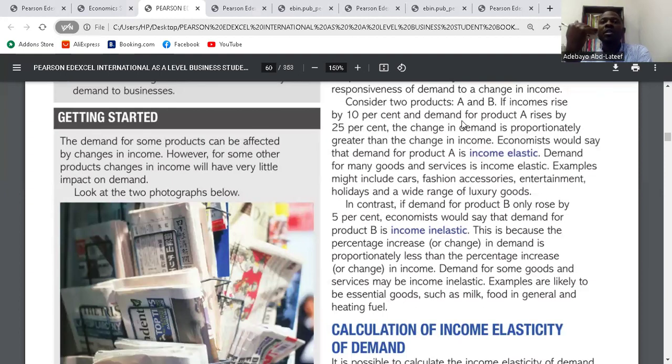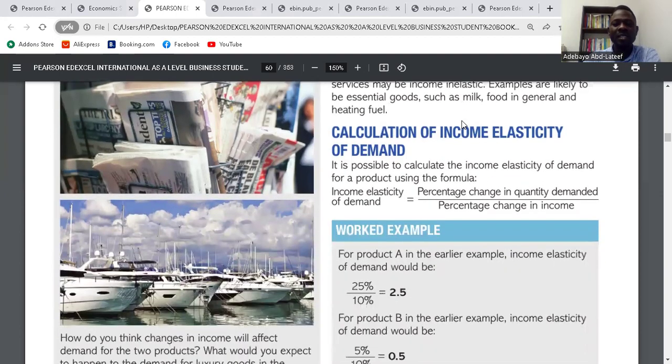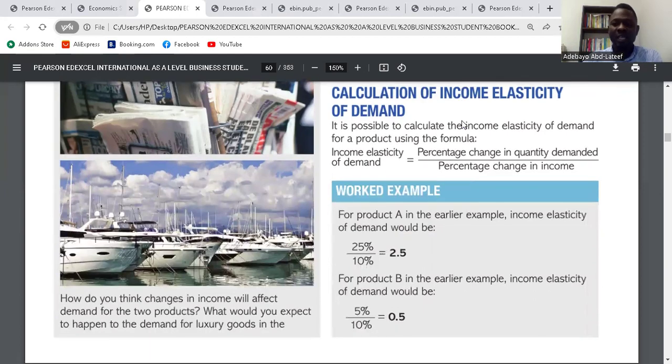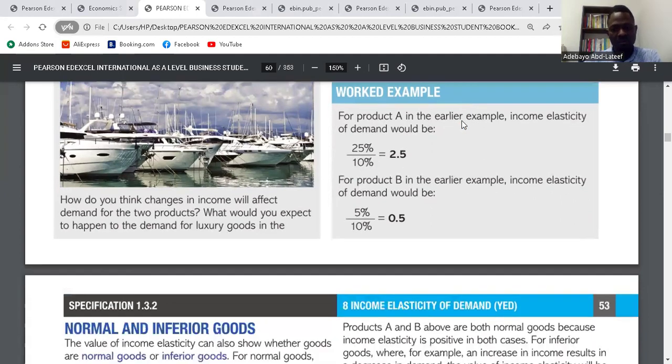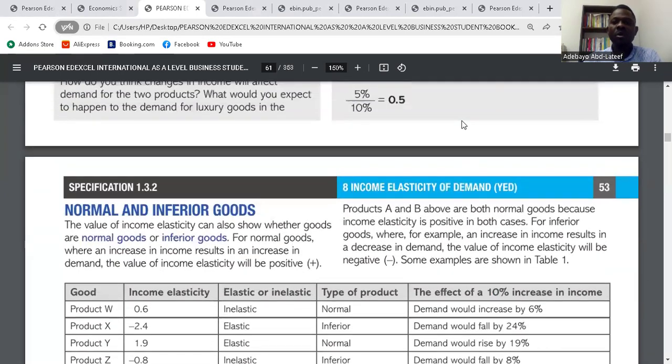So if the level of income changes and the quantity demanded does not increase at the same level, then we'll say the demand for the product is income inelastic. I think the point is clear there. So that is about income elasticity. So we'll go to the calculation of income elasticity. The calculation is percentage change in quantity demanded over percentage change in the level of income, which is still the same.